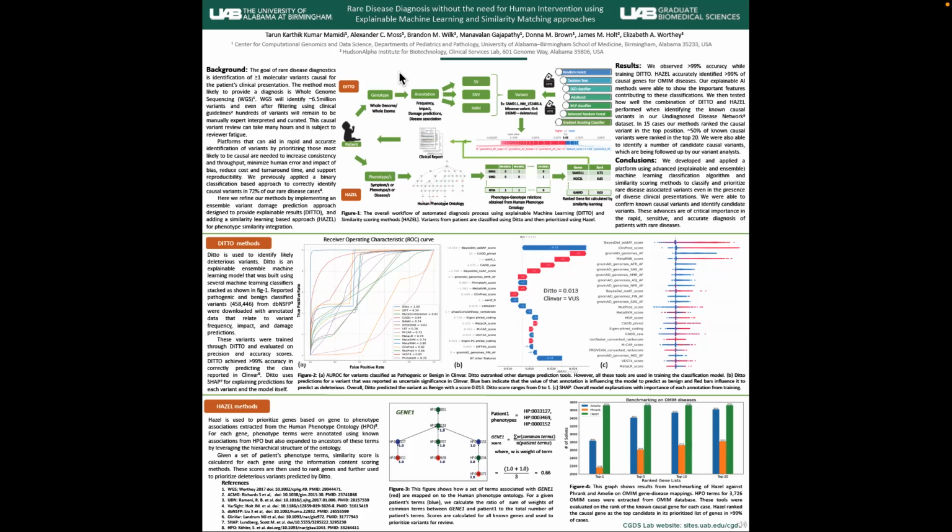Using Ditto and Hazel, we can first predict if a variant is deleterious with explanations, and then use the phenotype information to further rank these variant-possessing genes based on the patient's phenotype and report back to the patient as a diagnosis. These advances are of critical importance in the rapid, sensitive, and accurate diagnosis of patients with rare diseases.